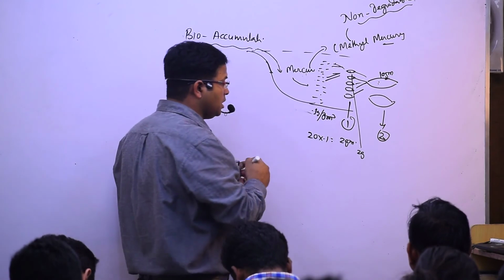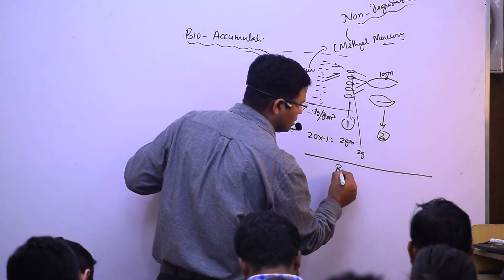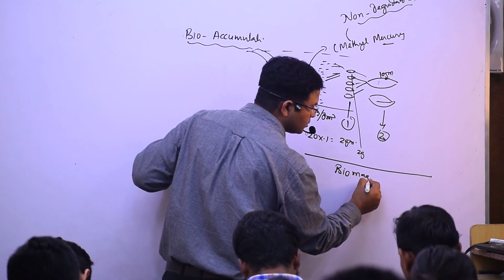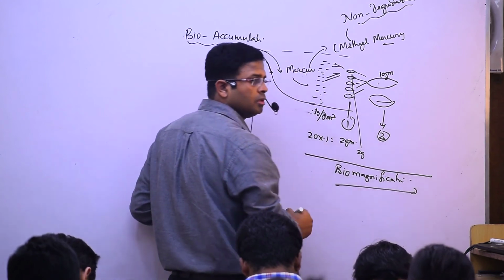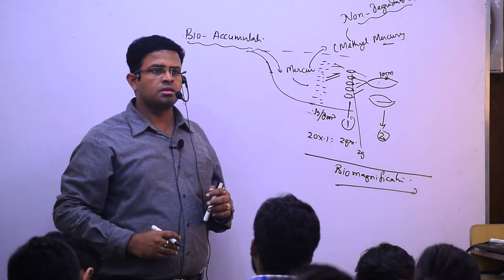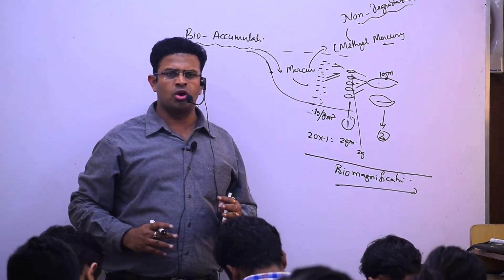Bioaccumulation. But in this food chain, what is happening? Yes, tell me. So food chain कौन बात कर रहा है? Biomagnification और bioaccumulation?